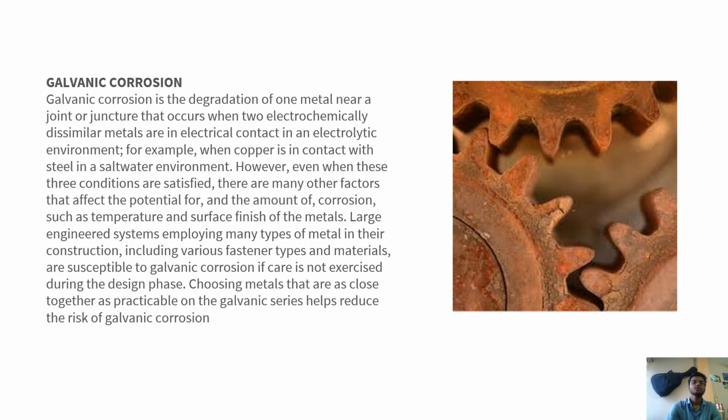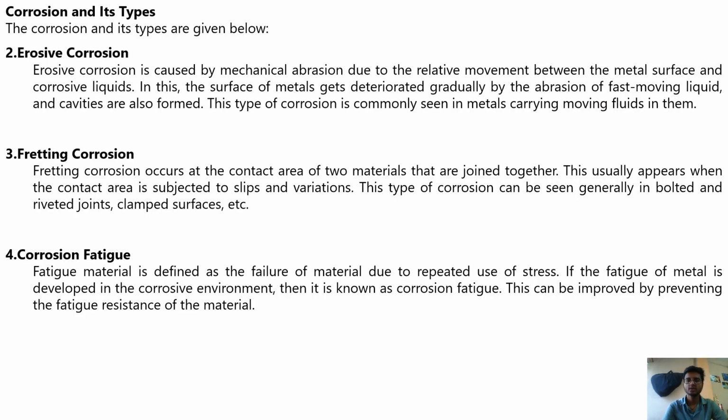Large engineered systems employing many types of metal in their construction, including various fastener types and materials, are susceptible to galvanic corrosion if care is not exercised during the design phase. Choosing metals that are as close together as practicable on the galvanic series helps to reduce the risk of galvanic corrosion. Now let us discuss some more corrosion types.